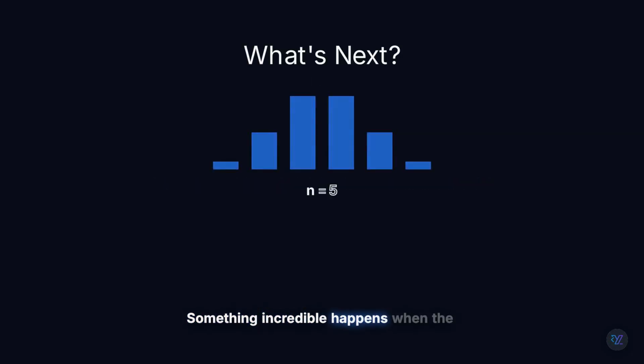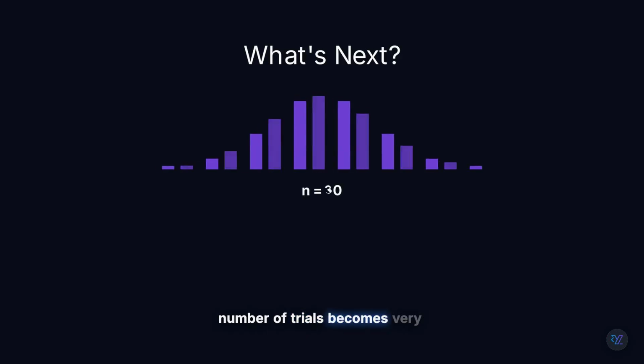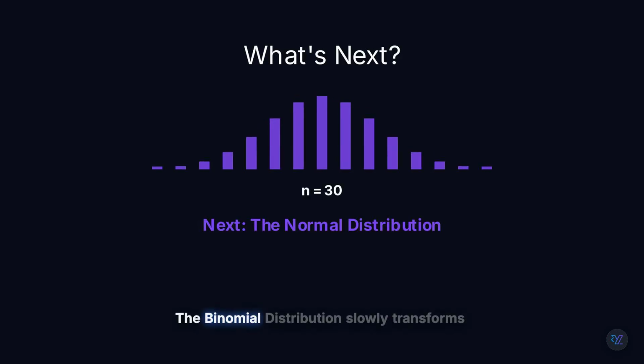Something incredible happens when the number of trials becomes very large. The binomial distribution slowly transforms into one of the most important distributions in all of mathematics, the normal distribution. We'll discover why that happens in the next few episodes.